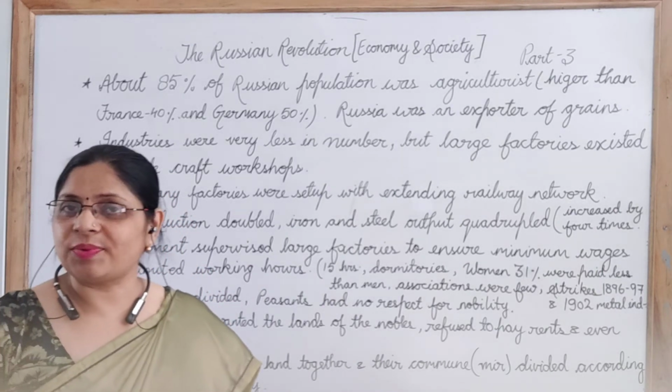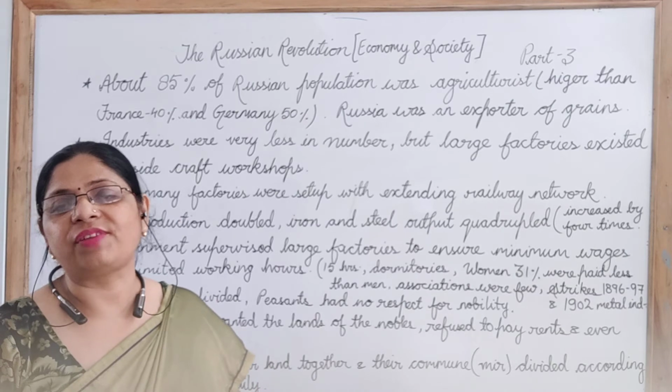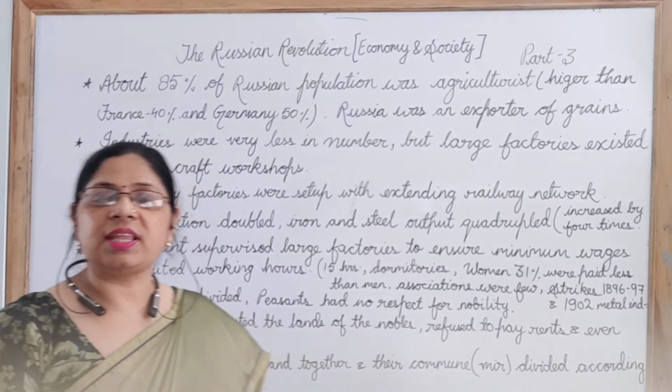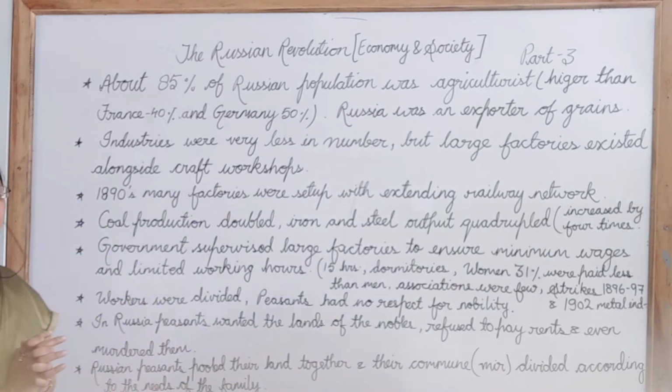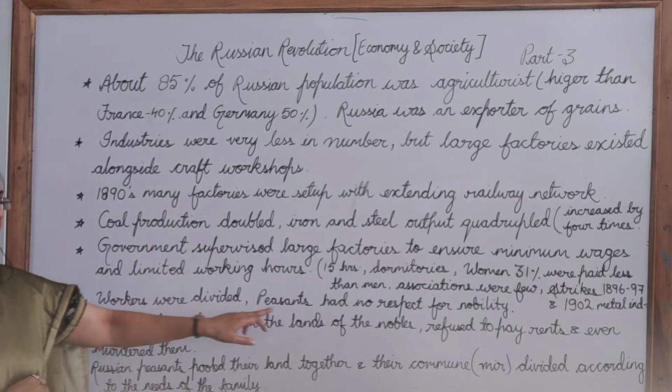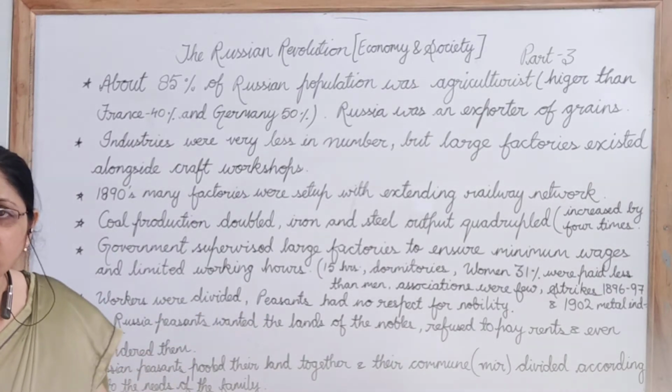Moreover, frequent strikes were taking place in this span of time. Why? Because the workers were not happy with the working conditions, and they were not happy with the salaries that they were getting. Now, the workers were divided, and the peasants had no respect for nobility.